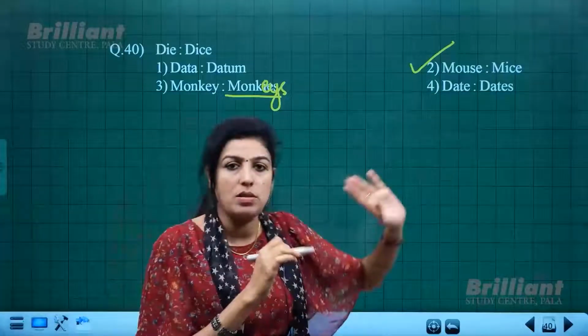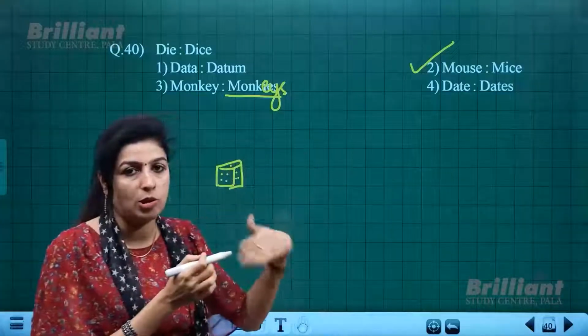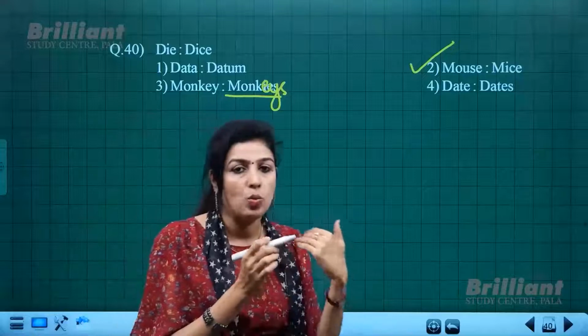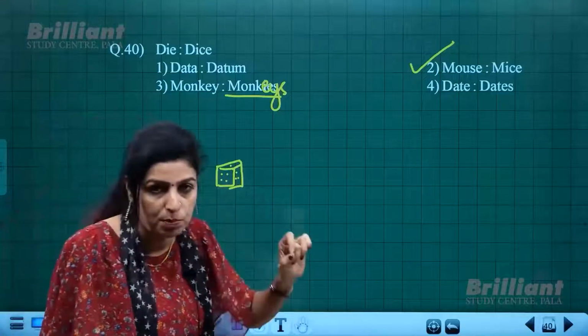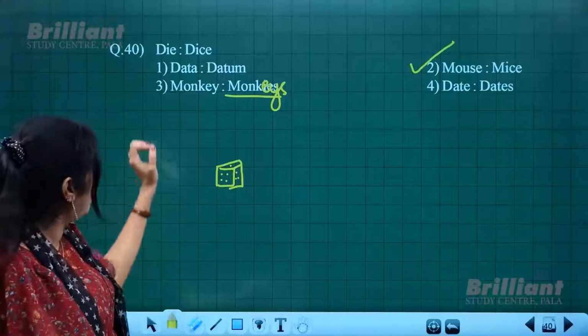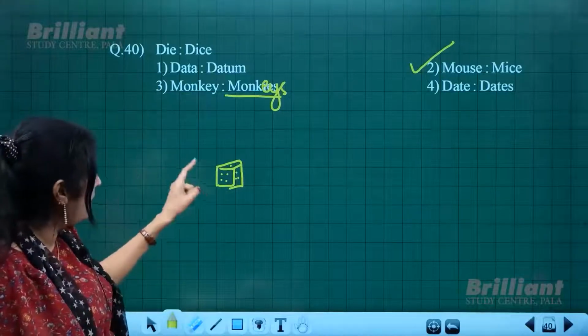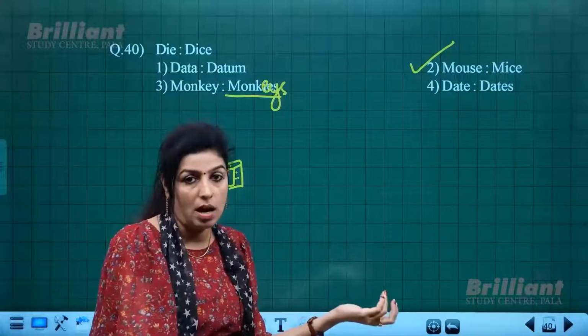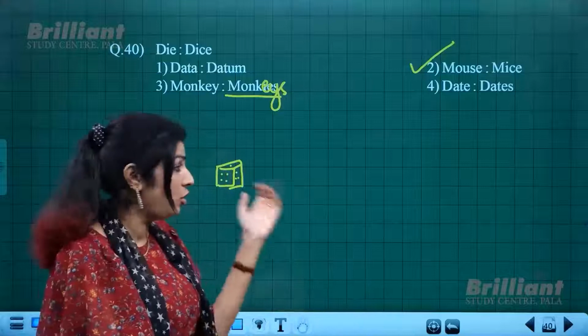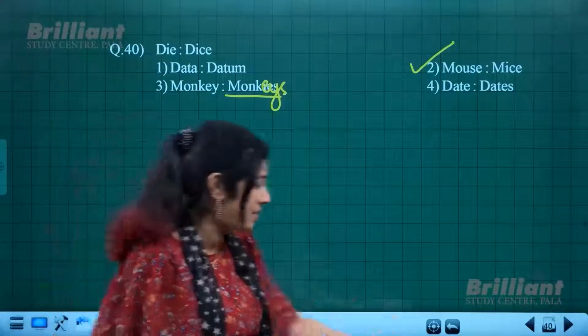Mouse and mice also singular, plural. So all these pairs show plural words, but the one which is exactly like how it has been given as the example could be chosen. So I hope this is clear. Die and dies, D-I-E, die means that single piece with which you play board games and in casinos, and if you use more than one, it would become dice.